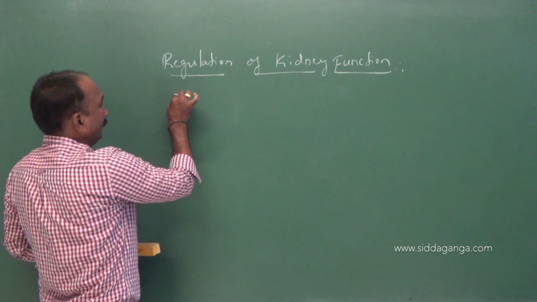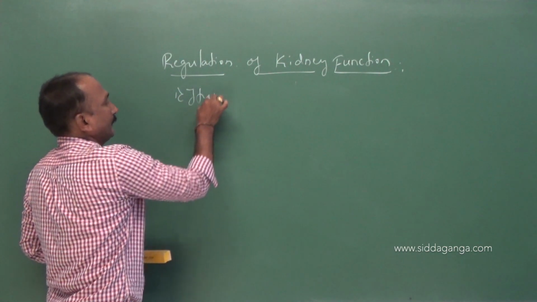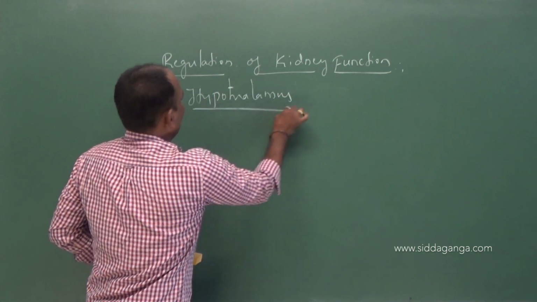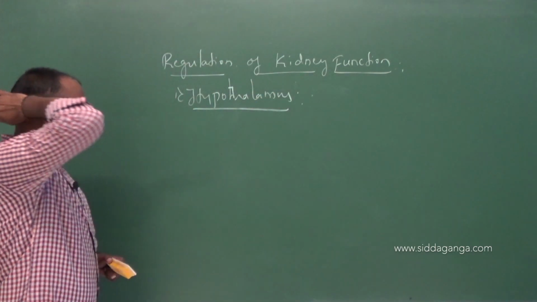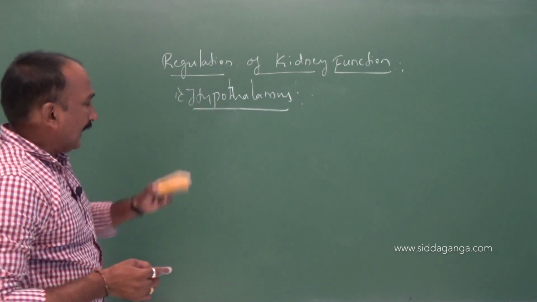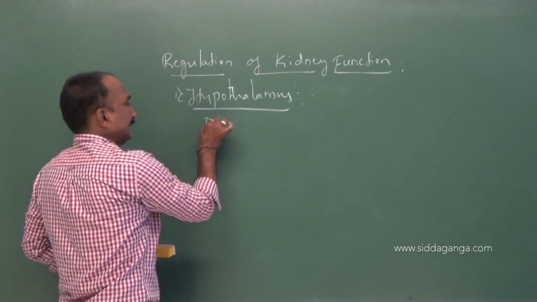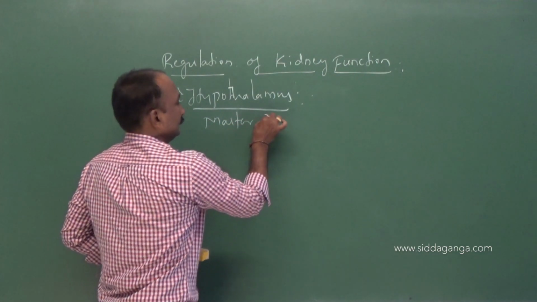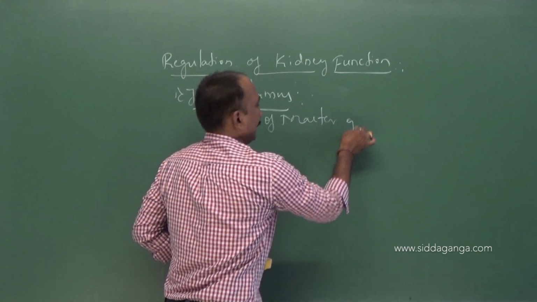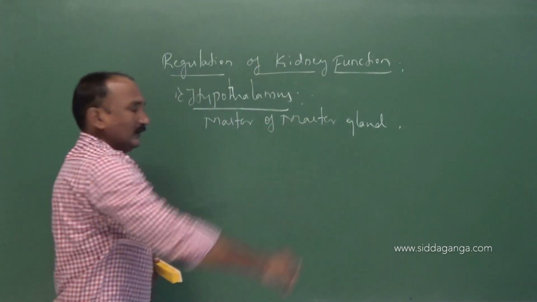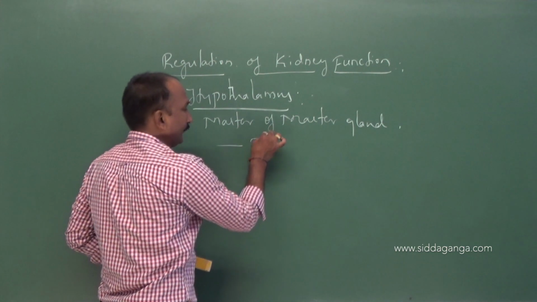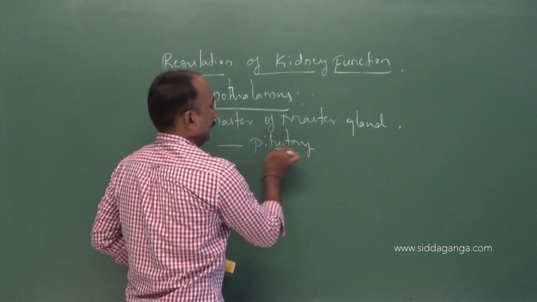The first one is the hypothalamus, the part involved in the control of kidney function. Usually this hypothalamus is the master of master glands. Why is it called the master of master glands? Because it controls one of the master glands, called the pituitary.